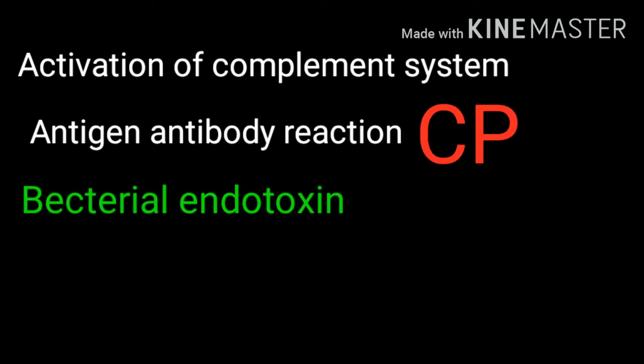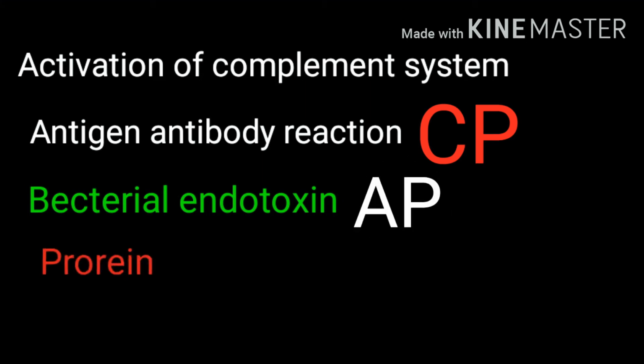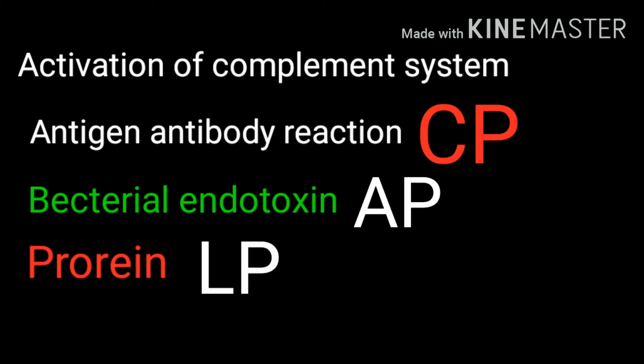If the activation of the complement system is due to antigen antibody reaction, then the pathway is called the classical pathway. If the activation of the complement system is due to bacterial endotoxin, it is called the alternative pathway. And if the activation of the complement system is due to the protein called mannose binding lectin, then the pathway is called the lectin pathway.